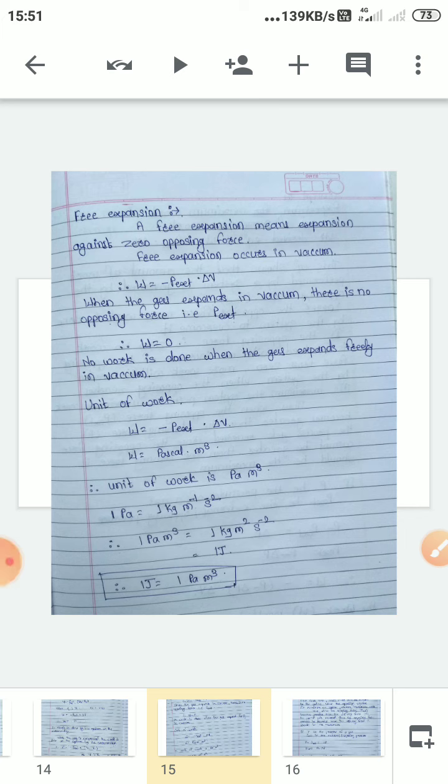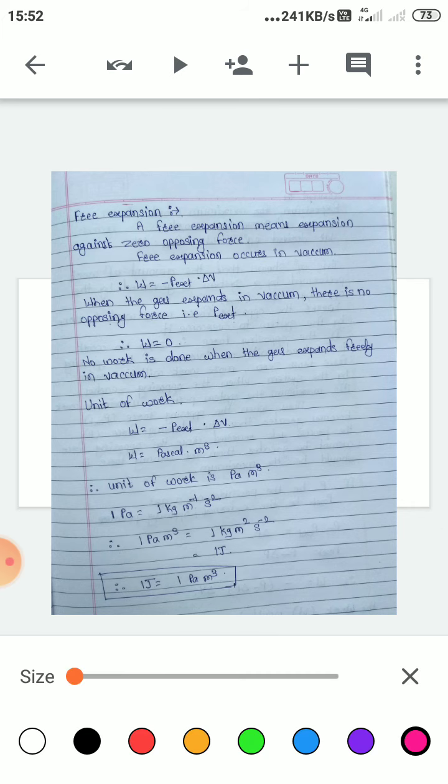Hello everyone. Today we are going to see a new concept of chemical thermodynamics, that is free expansion. Last time we have seen work done by a gas in expansion and in compression. Now, what is meant by free expansion?